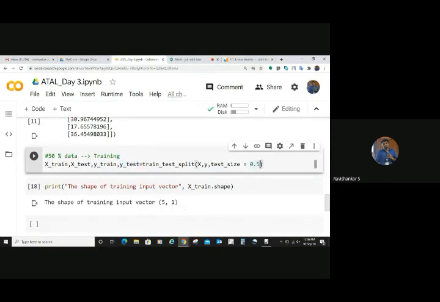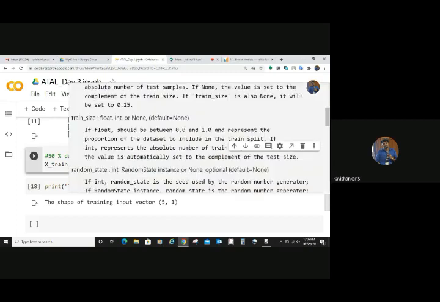Yeah. There is another argument. What you have asked is a good question. If you want to have the same set of samples always, there is another argument called random state. You can see here, right? So you can put the random state there, so that will be having the same set always. Okay. Nice to ask this question.